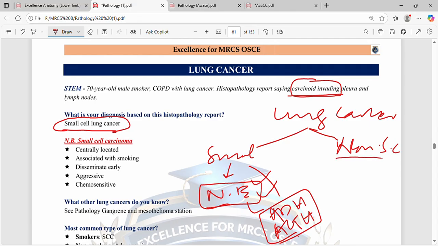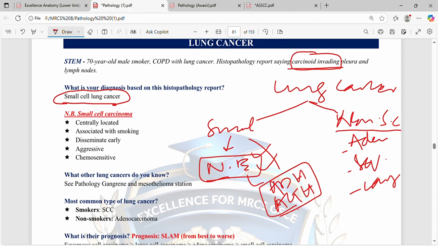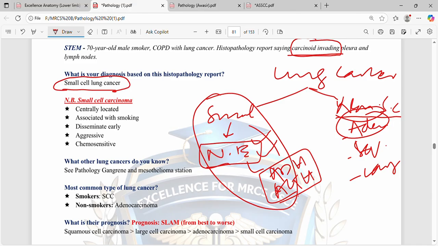Non-small cell carcinoma: the most common is adenocarcinoma, and then they have squamous cell carcinoma, and then the large cell lung carcinoma. So the most common is adenocarcinoma, 40% in never smokers, and small cell carcinoma is very aggressive. They occur in the large airways. So why small cell carcinoma? Because it is centrally located, associated with smoking, disseminates early, aggressive, chemosensitive.